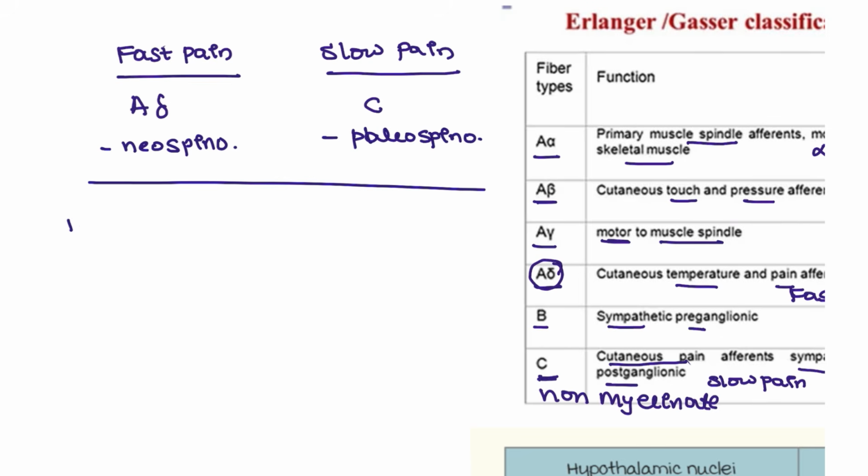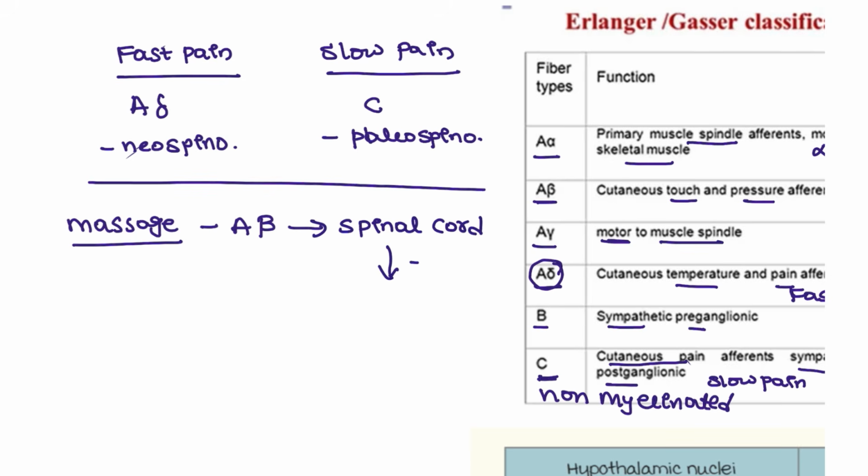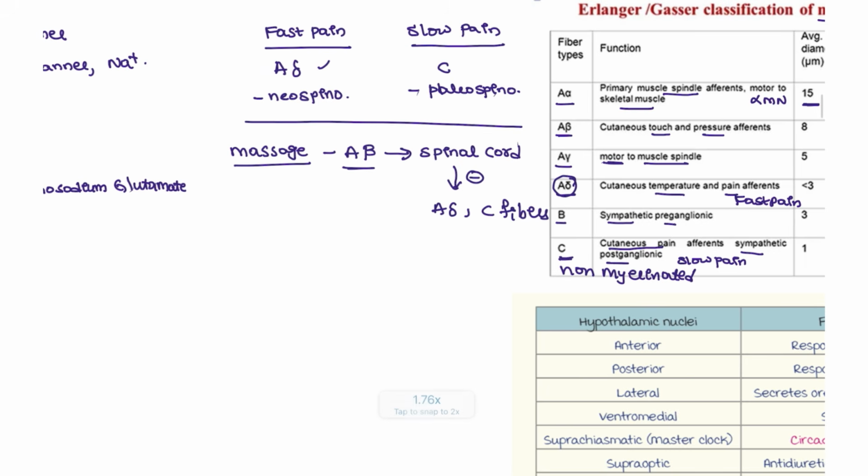Yes. How? By massage. And what is done by the massage? Massage is going to release the A beta. These A beta fibers go into the spinal cord, and from the spinal cord they inhibit the A delta and C fibers. So what is the important fiber present in the massage or the touch? That is the A beta. This question has also been asked in the examination, so please don't ignore this.